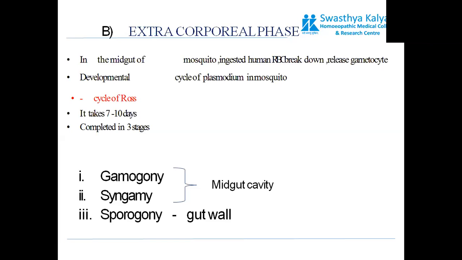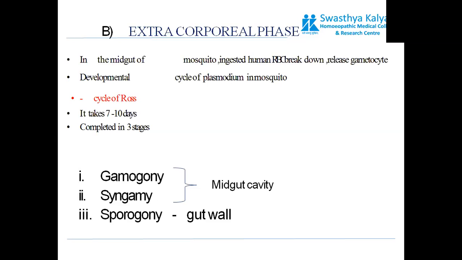As the mosquito again feeds on human blood, the gametocytes will enter into the gut of the mosquito. And how do they enter? That is through the ingested blood. This ingested blood will contain RBC, and the breakdown of this RBC in the gut of the mosquito will release gametocytes. Now, these gametocytes will undergo a cyclical change or a life process which is known as the cycle of Ross.